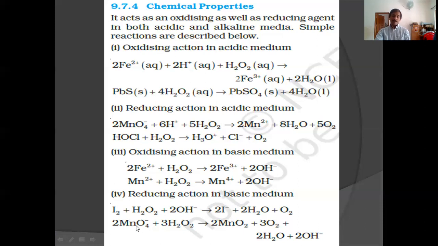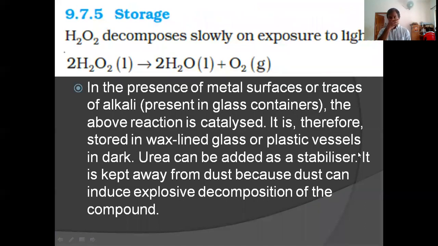Similarly, potassium permanganate: the permanganate ion is reduced to manganese dioxide by hydrogen peroxide in basic medium. These are the reactions of hydrogen peroxide. Now the storage of hydrogen peroxide, that is very important. Hydrogen peroxide decomposes slowly on exposure to light.